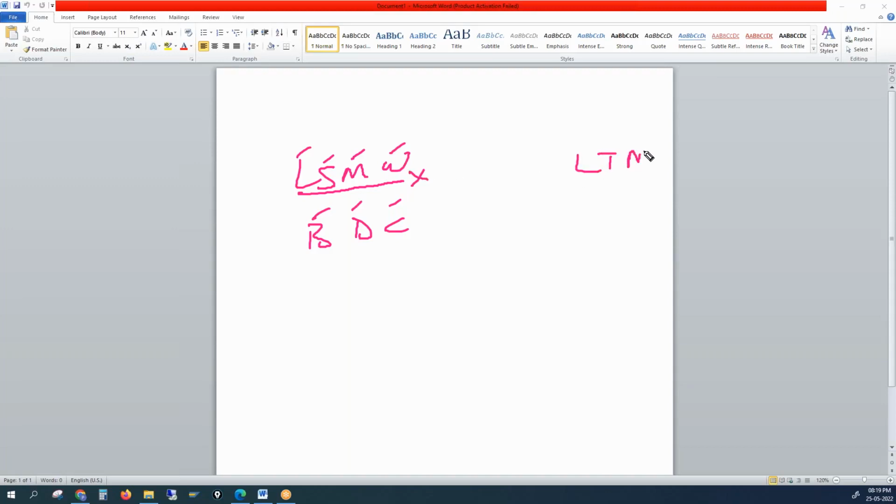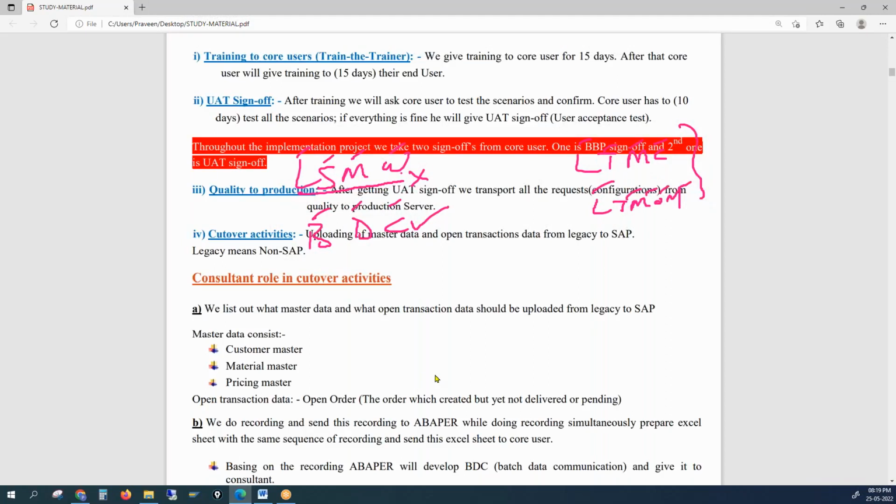SAP has come up with two new tools called LTMC and LTMOM: Legacy Transfer Migration Cockpit, Legacy Transfer Migration Object Modeler. Why has SAP come up with these tools and recommended them? Why can't we use the old ones? Coming to both LSMW and BDC, what is the most preferred method? BDC is the most preferred method. But for BDC, you need technical help. Without an ABAPer, you cannot do BDC.